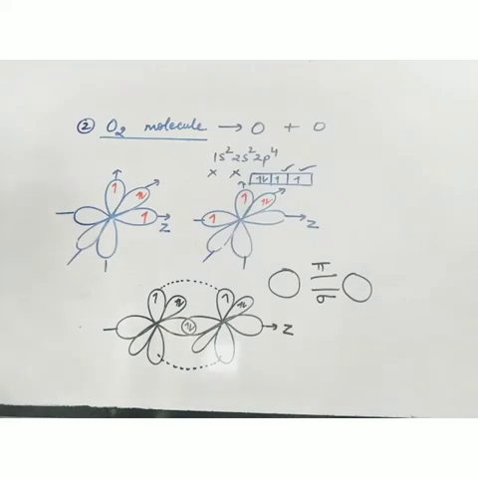So whenever a single bond is present, that bond is always sigma. But whenever a double bond is there, one is always sigma and another is pi. Pi overlapping is shown by a dotted line because it is not possible for us to bring these two orbitals together. So it is shown by a dotted line.